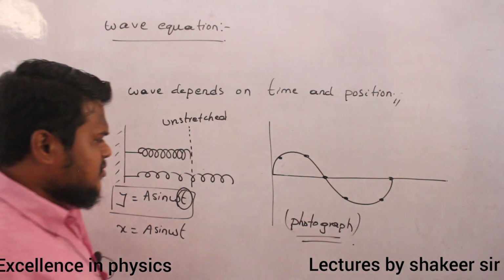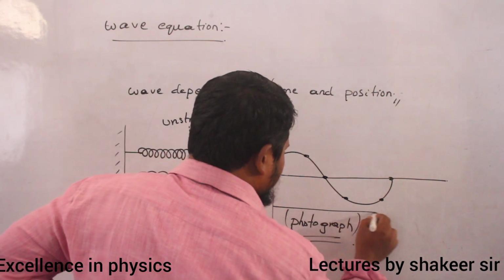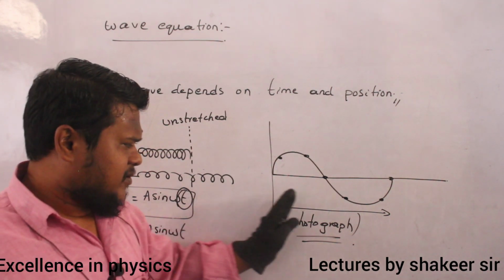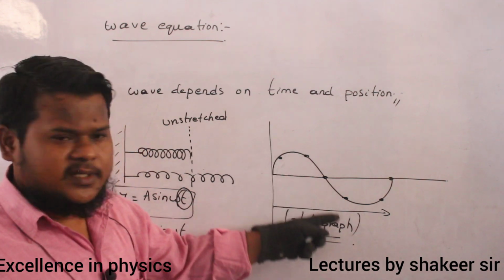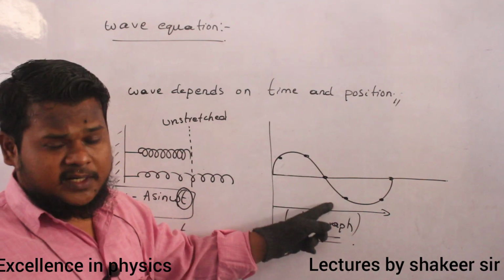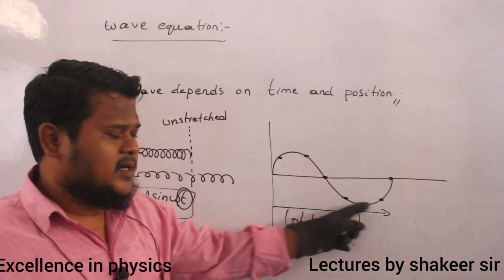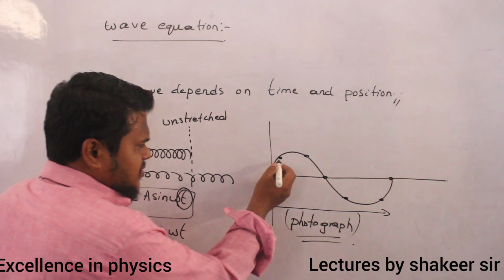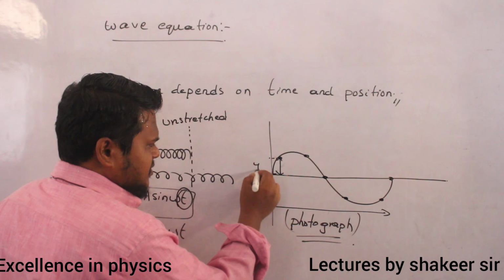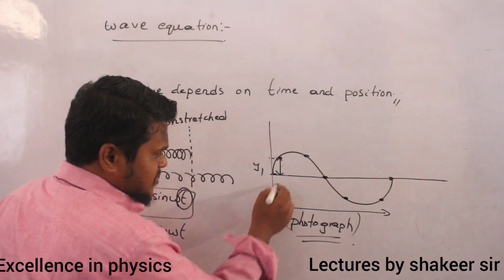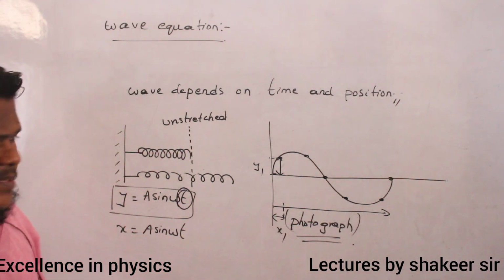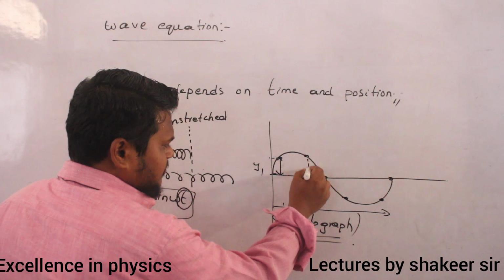That's it now. So if I move away from this point of reference, which I am taking to be my point of reference, different points have different amplitudes. Are you able to understand? So the amplitude of a particle in wave motion depends on the x value also. For example, this point has only this much displacement, which I can call y1, and it is present at a distance of x1.